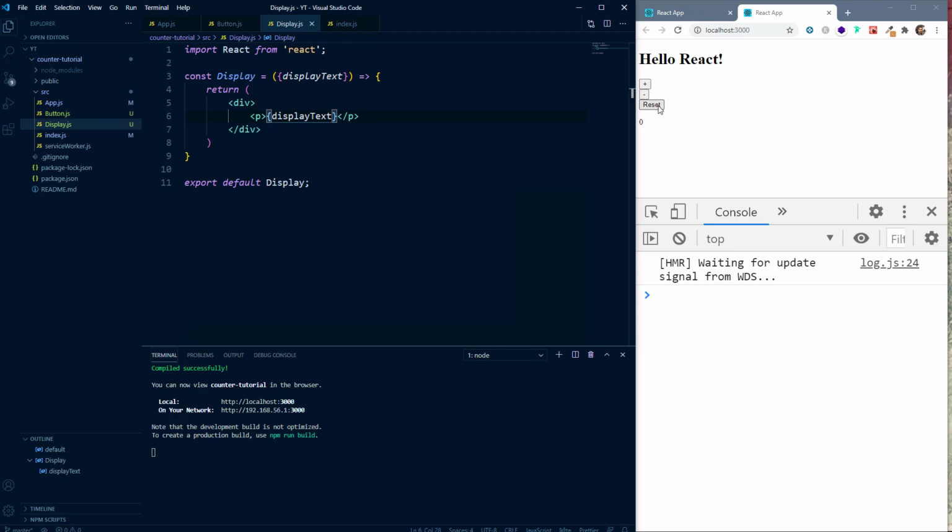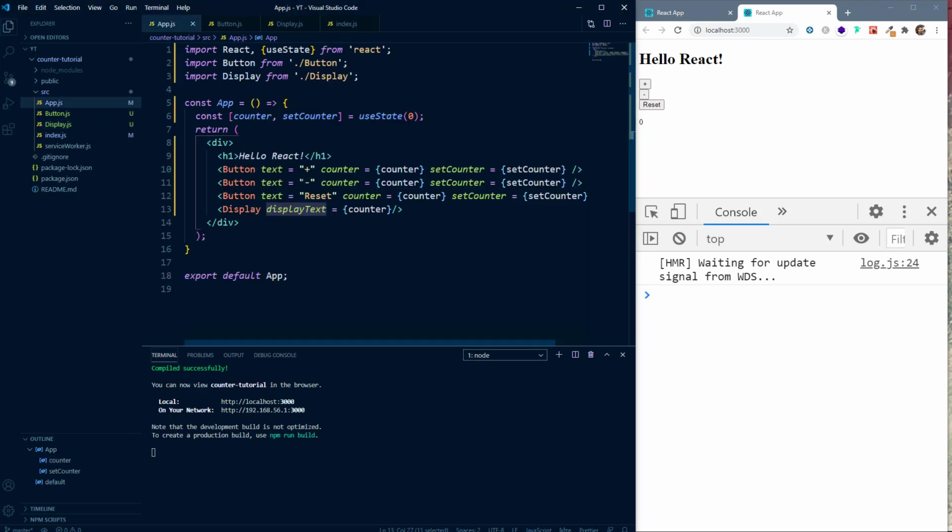Now before we move ahead and style these buttons and our application, let's quickly recapitulate everything. First, we used the CRA or the Create React App tool to set up our basic project. After that, we cleaned up our src folder, and then we learned about JSX. After that, we created the button component and the display component. Then we learned about props and component communication, and we learned how to send props.